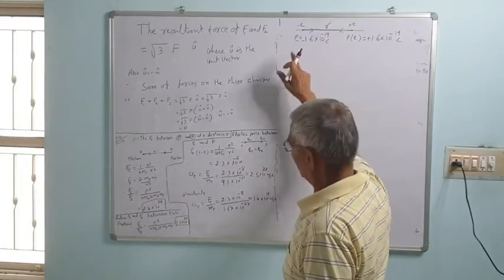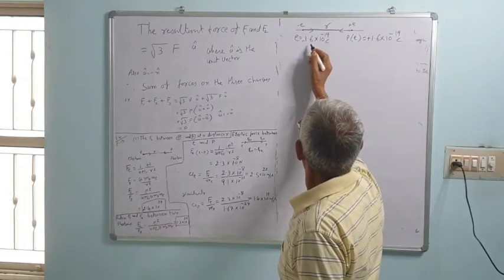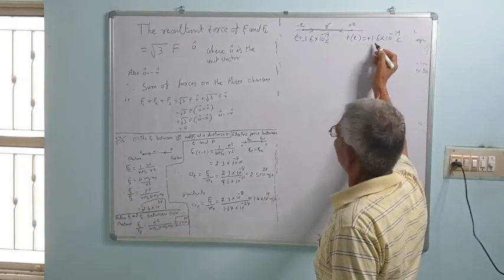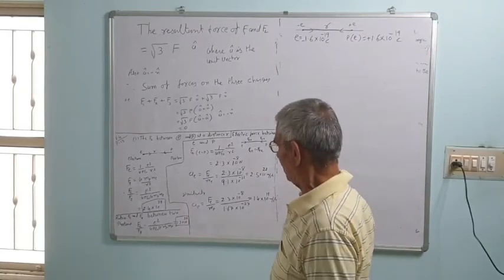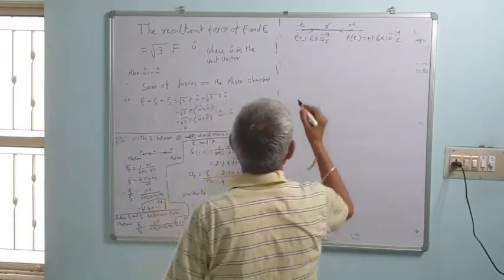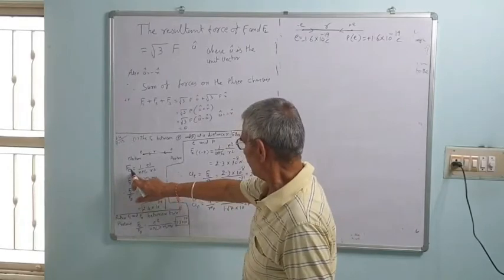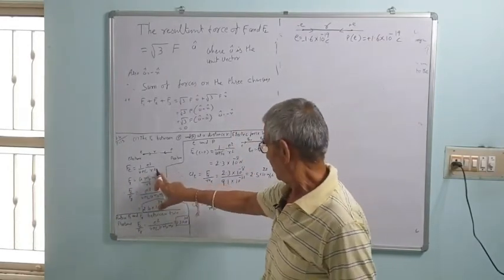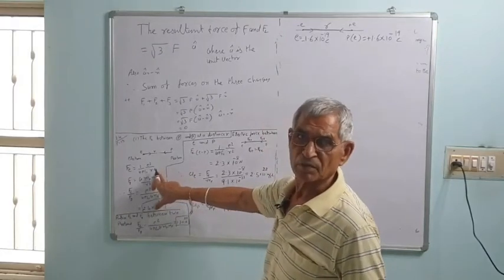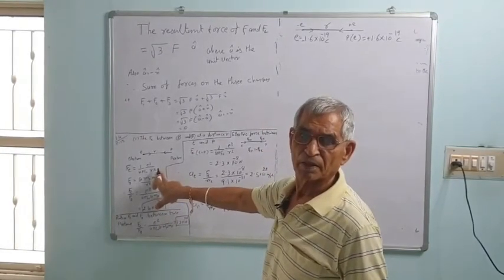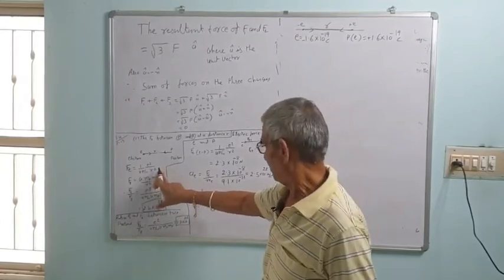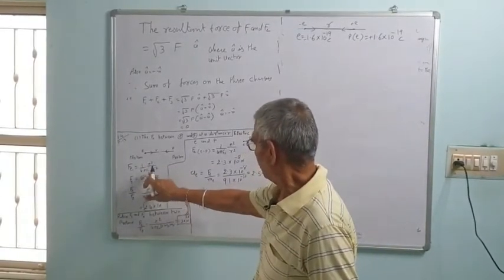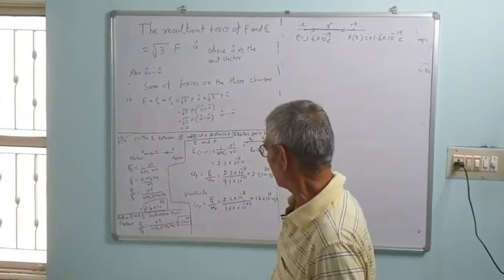The magnitude of the charge of an electron is minus 1.6 into 10 raised to minus 19 coulomb, and the charge of a proton is plus, the magnitude is the same. The separation between them is R. So the electrostatic force between these two can be given by Coulomb's law. Charles Augustin de Coulomb, a French scientist, gave this law in 1785, by the equation 1 upon 4 pi epsilon 0 e square upon R square.